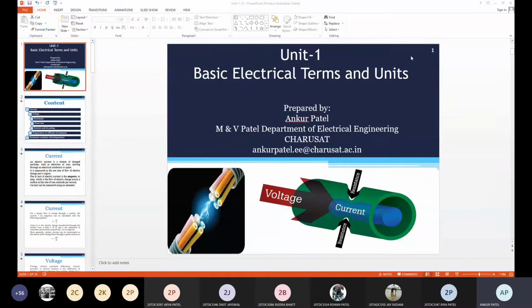The first and second bands are the digits. The third band is the multiplier. The fourth one is tolerance, the error. Suppose we have a 6 band resistor.